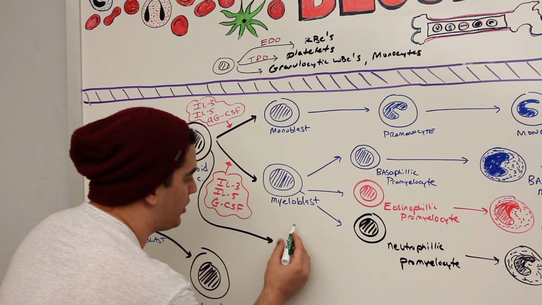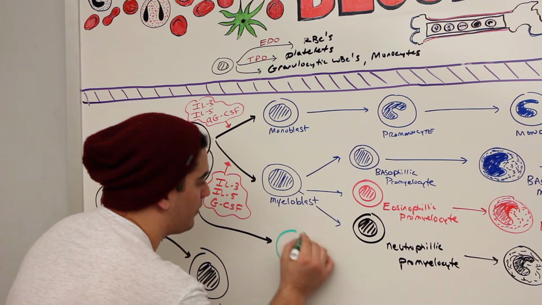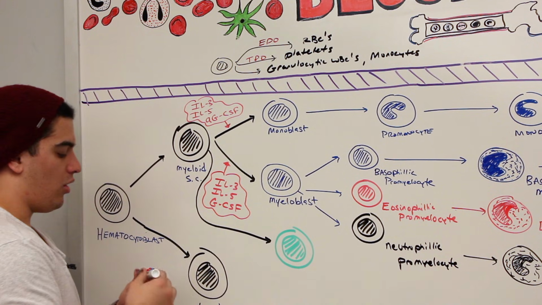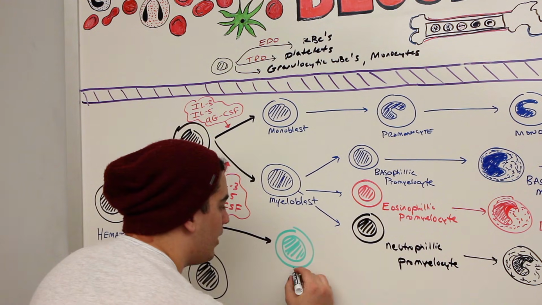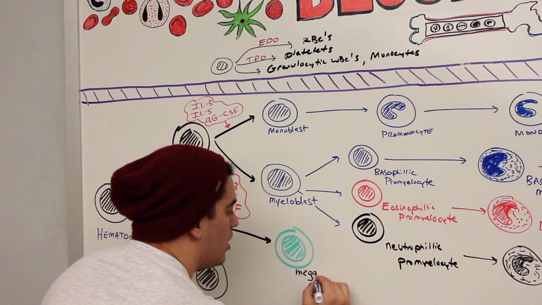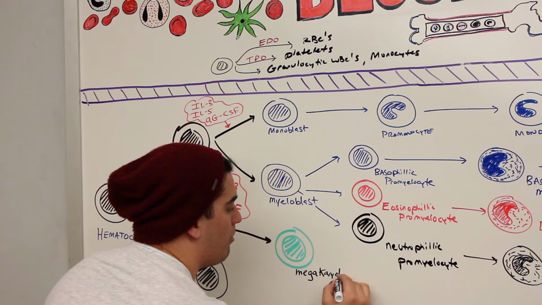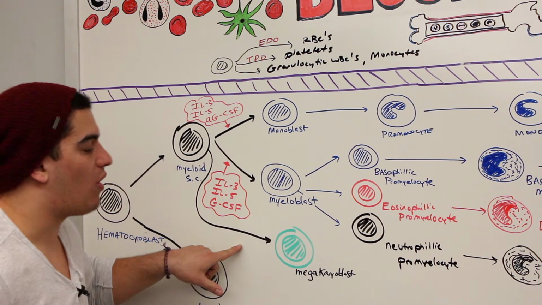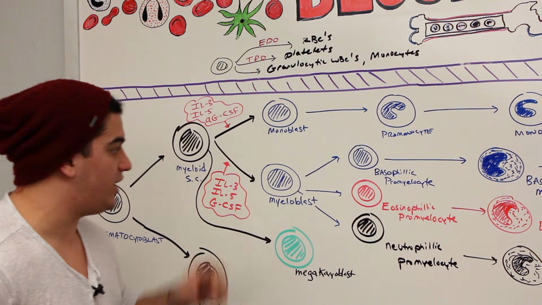That cell lineage is actually going to be forming what's called a megakaryoblast. What drives this step, just like what drives all of these other steps?